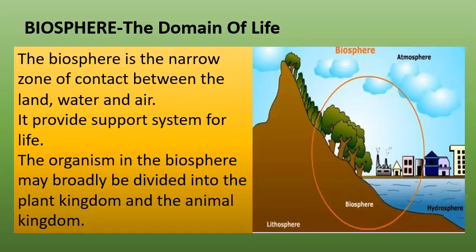As its name suggests, bio means life, and on earth only two categories of species have life, that is plant and animal. So the organisms in the biosphere may broadly be divided into the plant kingdom and the animal kingdom.